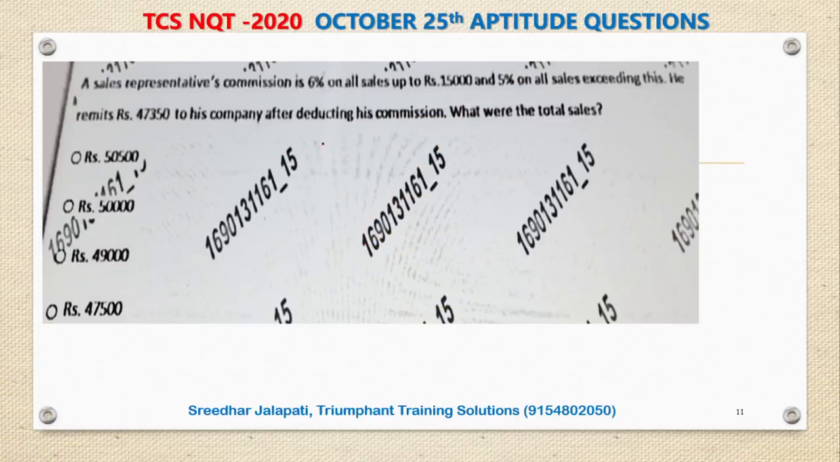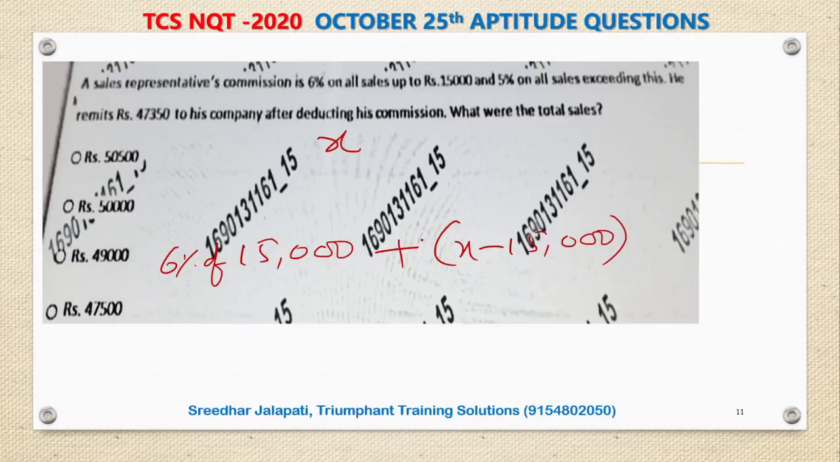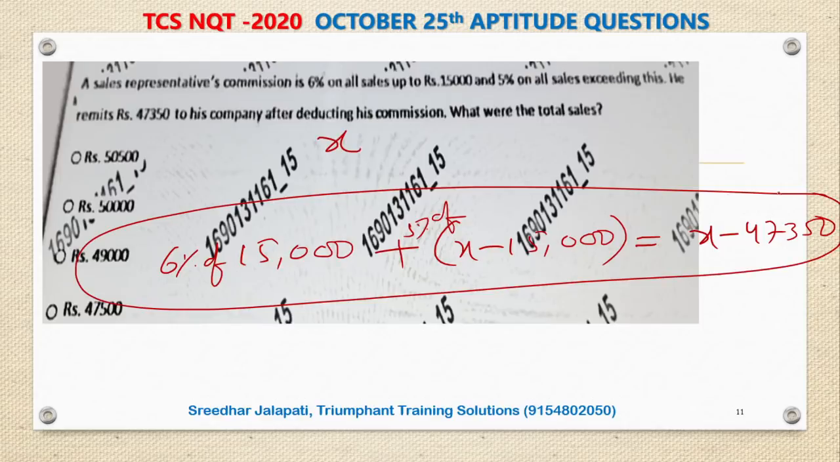The other method is, let us assume the total sales is X. Then what is his total commission? On the first 15,000, 6% of 15,000, plus on the remaining X minus 15,000 rupees sales, 5%. This should be equal to X minus 47,350. Equate this, solve this equation, you will get the value of X, and that is the answer.